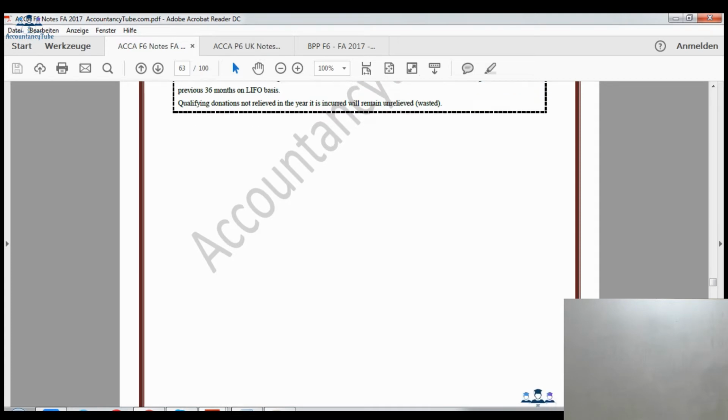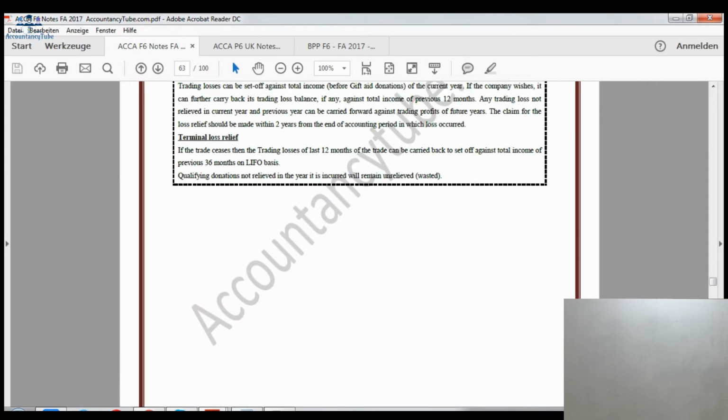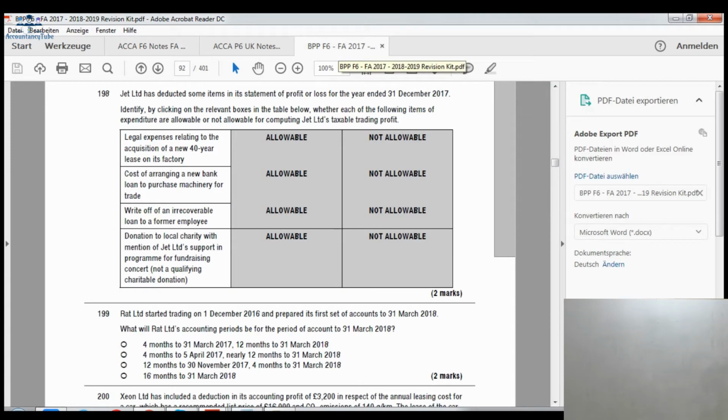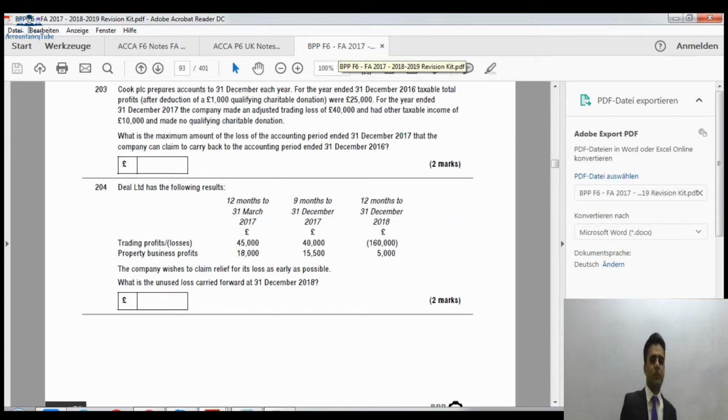Right, let's do a question on this. It's question number 203 of the F6 exam kit, and we have to do question number 204 as well. Just pause the video, read these two questions, and try to solve them with the help of the notes we have just studied. These are about companies' losses. Could you please tell me the answers to these two questions, 203 and 204? Just pause the video and do these questions, please.